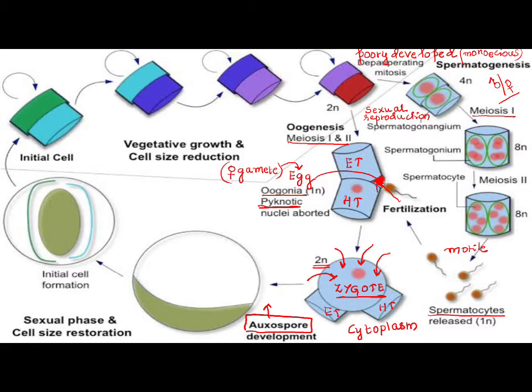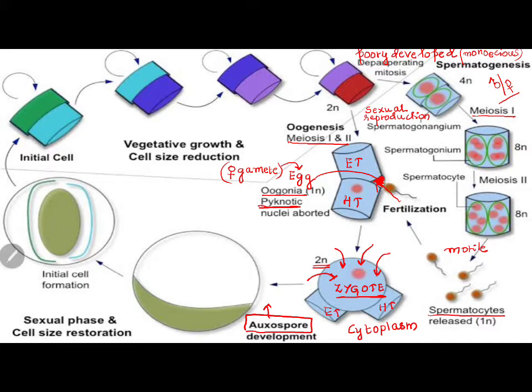So we had the zoospores, or we had dormant spores, like zoospores in algae. We had the sexual spores in fungi, dispersing spores for reproduction. But the spore here in diatoms is neither for dispersal nor for dormancy, like what you have studied. This spore is particularly meant to increase the cytoplasm which it lost during vegetative reproduction. So it keeps on accumulating the cytoplasm.